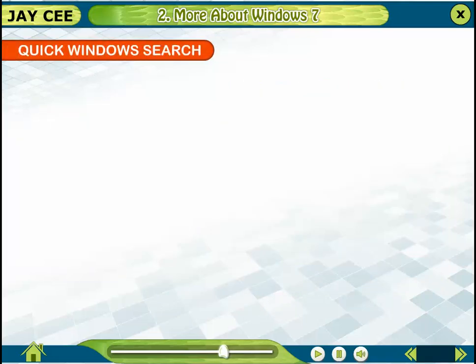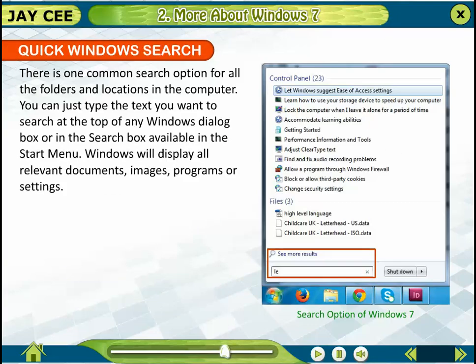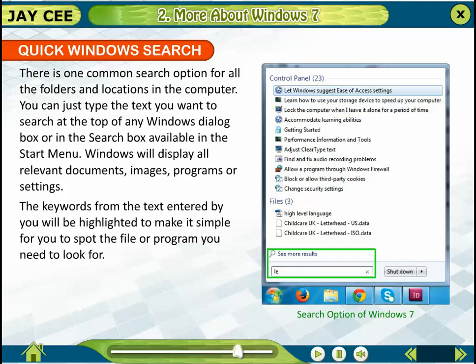Quick Windows search. There is one common search option for all the folders and locations in the computer. You can just type the text you want to search at the top of any Windows dialog box or in the search box available in the Start menu. Windows will display all relevant documents, images, programs, or settings. The keywords from the text entered by you will be highlighted to make it simple for you to spot the file or program you need to look for.